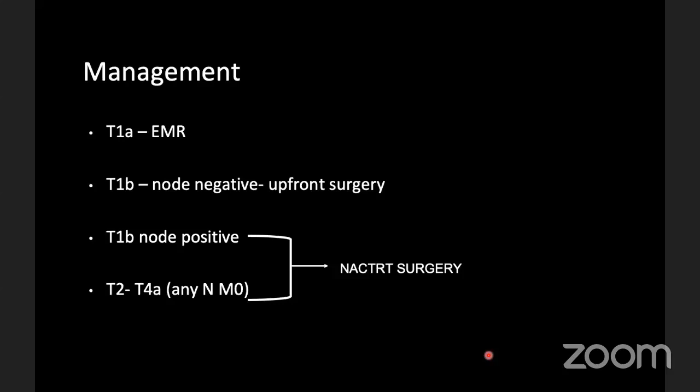So what is the management which is actually done depending upon the staging? T1A, they generally go for endoscopic mucosal resection. T1B, node negative, they go for upfront surgery. T1B node positive, and T2 to T4A with any N or M0, they go for NACTRT followed by surgery. So basically endoscopic ultrasound helps to differentiate between T1A and T1B. T1A can directly go for endoscopic mucosal resection, and T1B with node negative can go for upfront surgery.